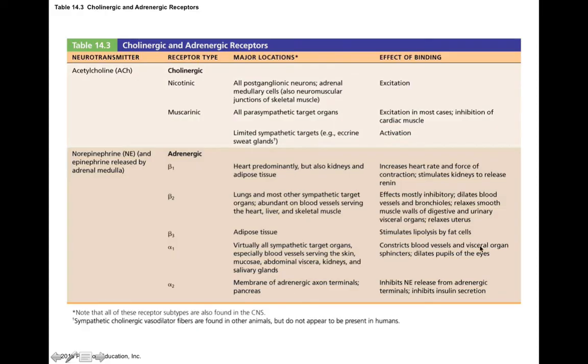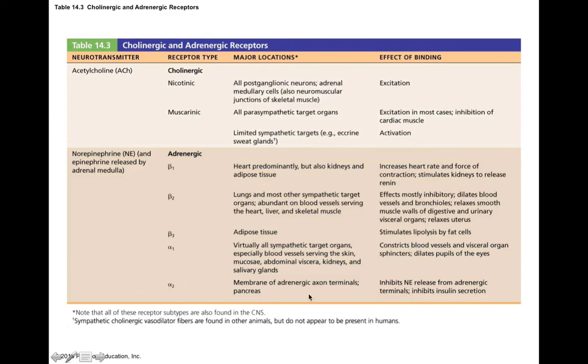So the effects are mostly excitatory here, in the sense that it actually causes smooth muscle of your blood vessels to contract, which causes vasoconstriction and decreases blood flow to your skin, mucous membranes, abdominal viscera, kidneys, and salivary glands, which makes sense. And it also causes the pupillary dilator muscle to contract, which causes your pupils to dilate and get wider. And that also makes sense in terms of letting more light into your eyeballs so you can process more visual information during the fight or flight response.